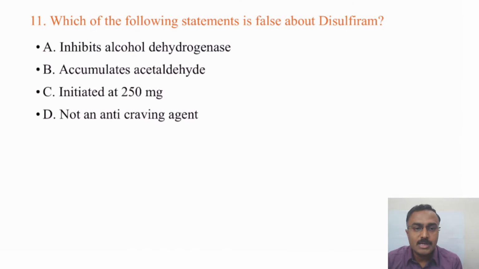Which of the following statements is false about disulfiram? Accumulates acetaldehyde, initiated at 250 mg, not an anti-craving agent, inhibits alcohol dehydrogenase.